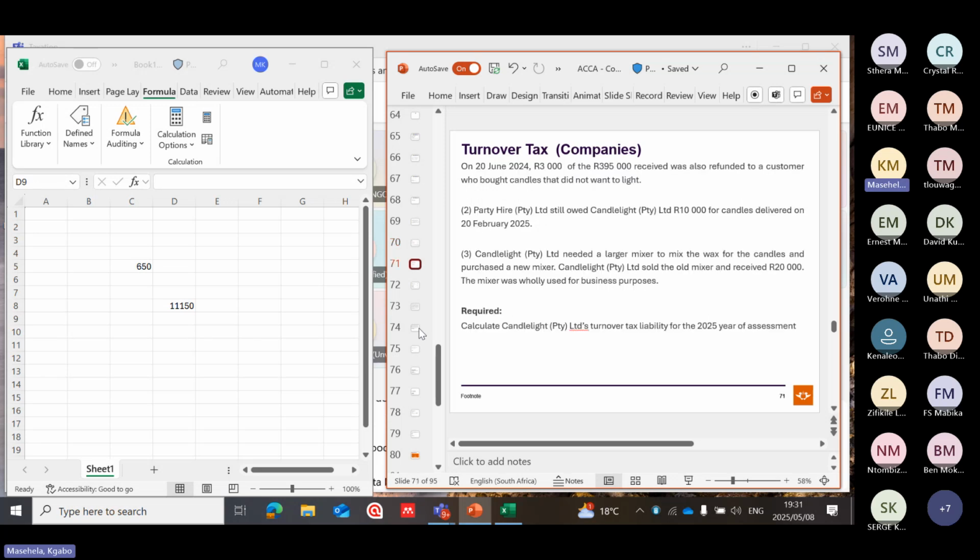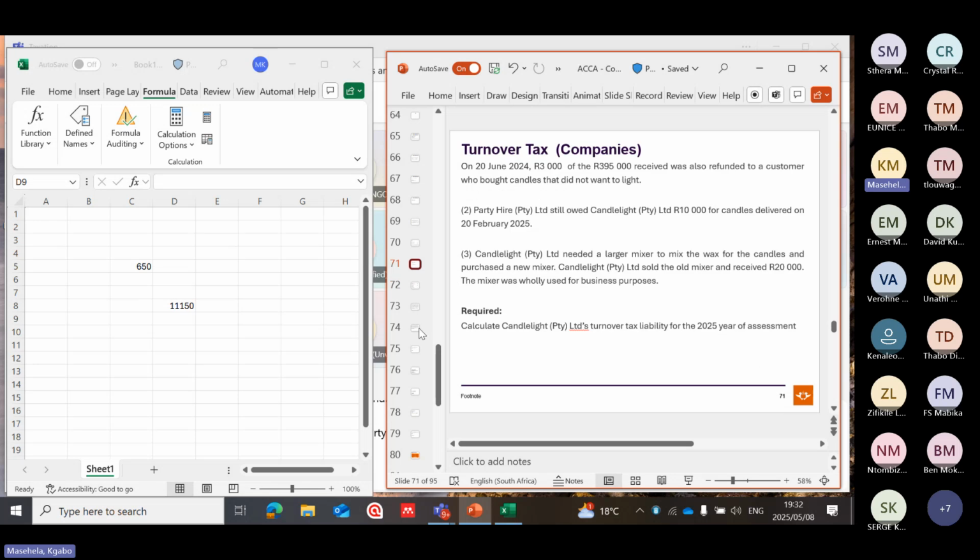It says on the 20th of June, 3,000 of the 395 receipt was refunded to a customer who bought candles that did not want to light. Note 2 again says party hire still owed Candlelight 10,000 for candles delivered on the 20th of February 2025.